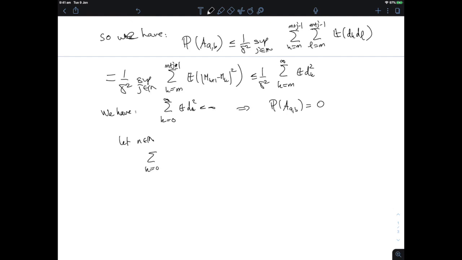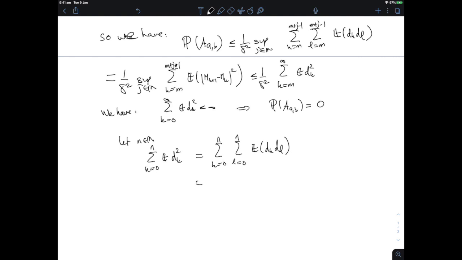Let's compute the sum from k equals 0 to n of the expectation of dk squared. I can rewrite that as a double sum, k equals 0 to n, l equals 0 to n, of the expectation of dk dl. That's because of this orthogonality property that we have seen earlier.